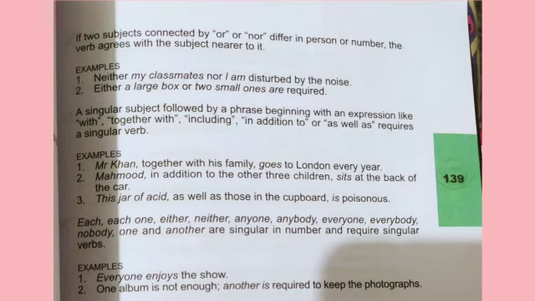Dear students, if we use singular subjects joined by or or nor, they will require a singular verb. For example, neither he nor his brother is reliable. Now look at this case. If two subjects connected by or and nor differ in person or number, the verb agrees with the subject nearer to it. Look at the examples.